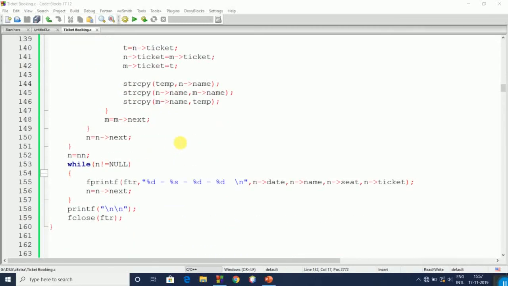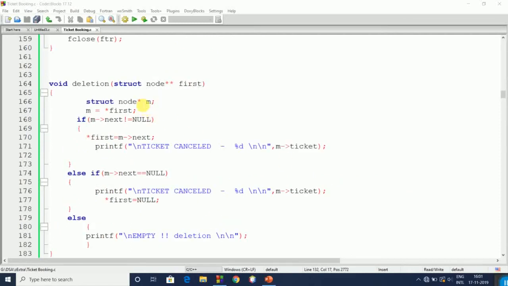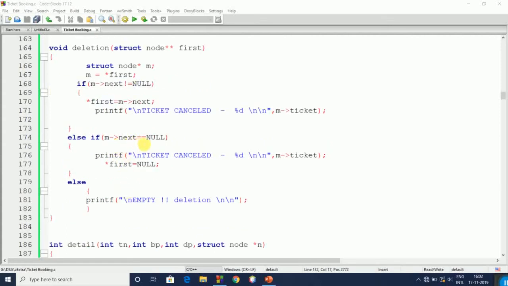Now this sorted linked list will be printed in the file, and it will close the file. Deletion function is used to cancel the ticket at the first node. As we have already set the ticket which the user wants to cancel at the first node, we have to delete only the first node. So if m.next doesn't equal null, then the first node pointer will point to m.next. If m.next equals null, then the linked list will be null. There is no node.